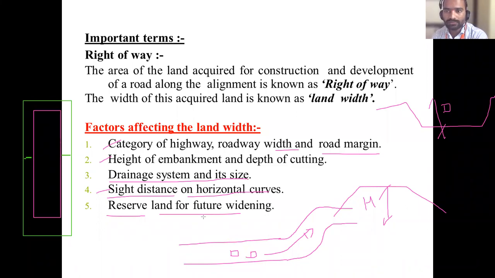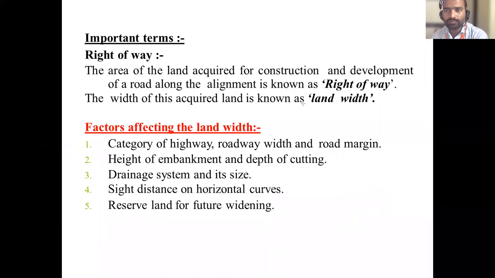Are you getting all these points? Yes, all of you? Yes, sir. Only 1 or 2 persons are responding. Others, please respond. Yes, sir. 57 people. Are you getting right of way?